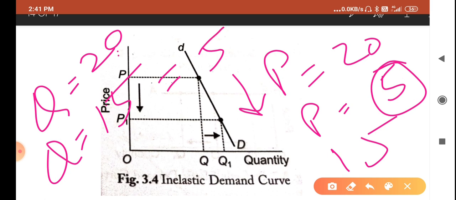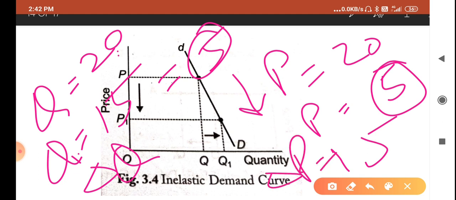means only 5. So the quantity change, delta Q, Q1 minus Q0, may be 5 only, and here delta P will be 15. So here there is more change in price but less change in quantity demanded. So this condition is known as inelastic condition.